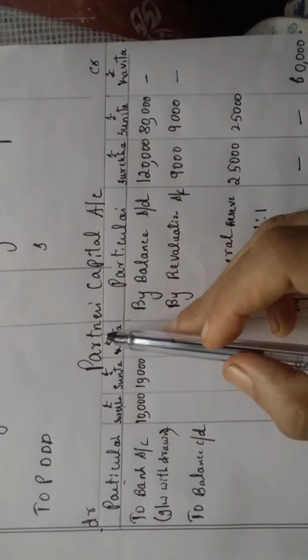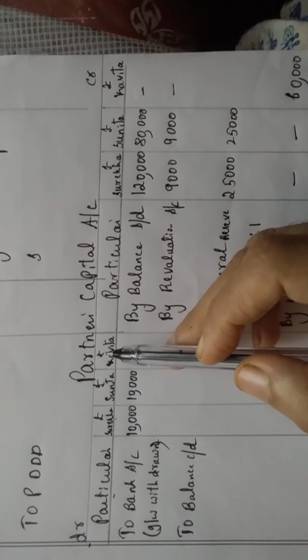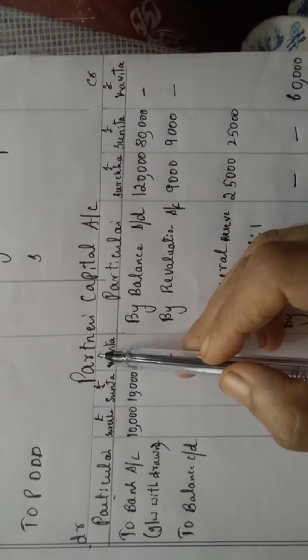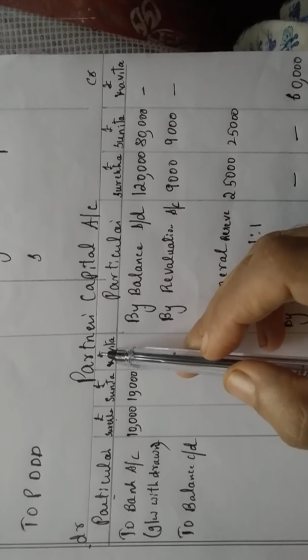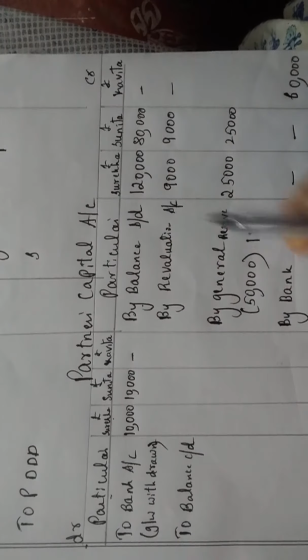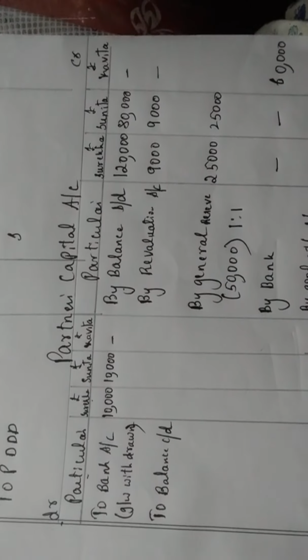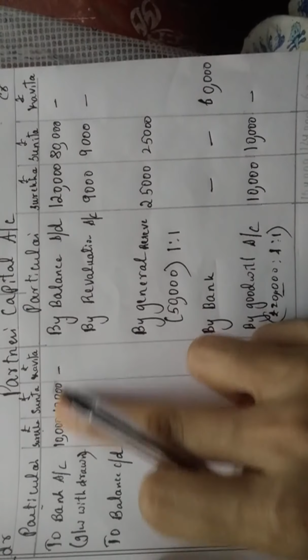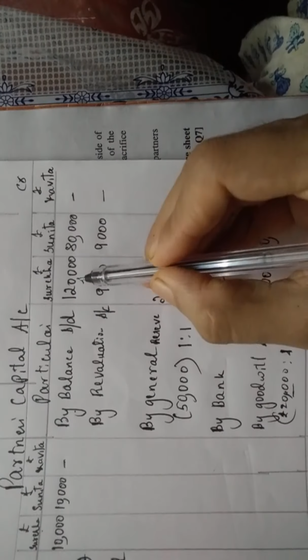Sometimes in a 2-mark question they ask you to pass the journal entry. I will cover that later when we finish all the problems. So: partners capital account debtor to bank account, and goodwill account debtor to partners capital account. That is the journal entry. That's it, this much is your partners capital account. Now you do the total. Each side will definitely have more than one amount, so add these.